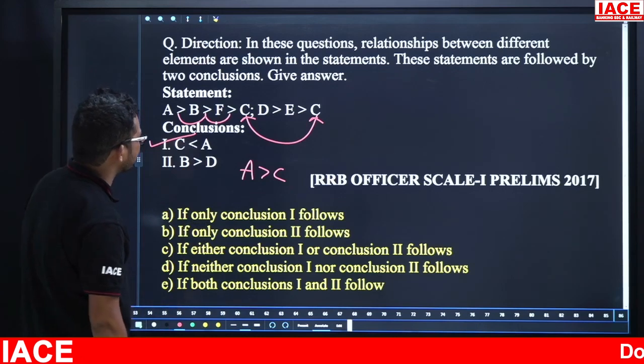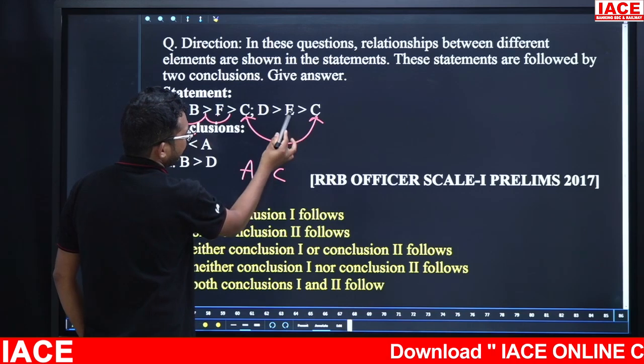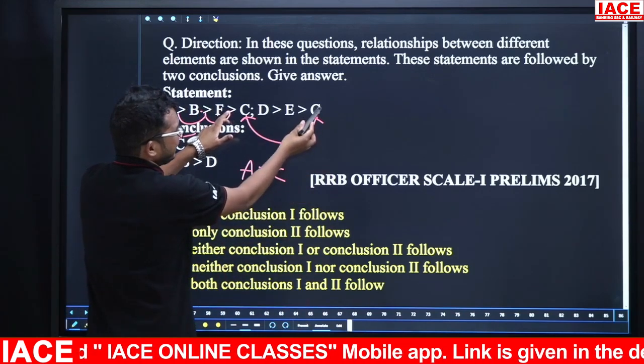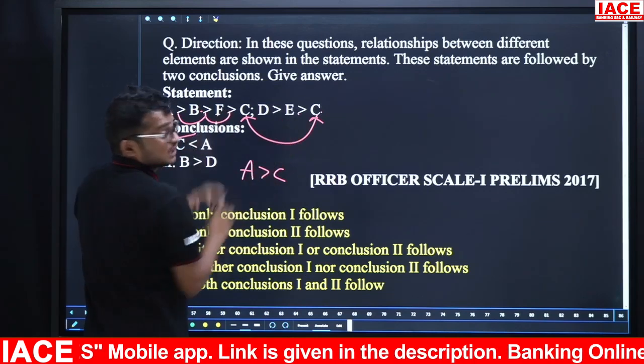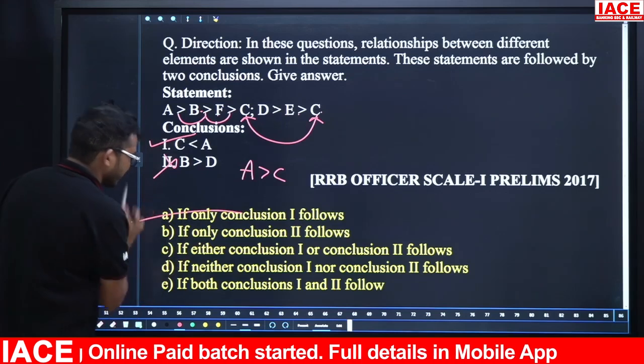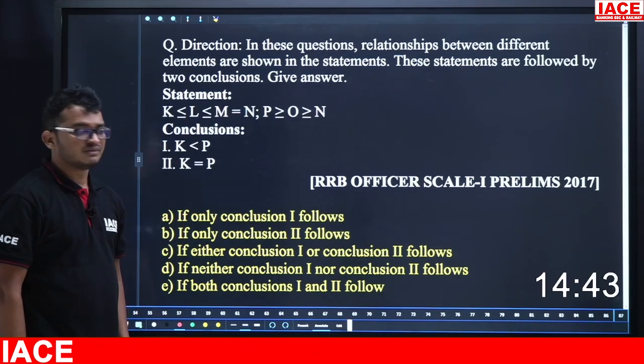Between B and D, what are the symbols here? B greater than F greater than C less than E less than D. Greater than, but here C is less than E. Greater than, less than, both are opposite. So second one is can't say. So only one follows. Option A is the answer. Take next question. Your time starts now.